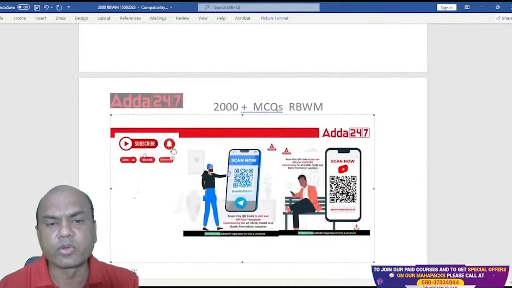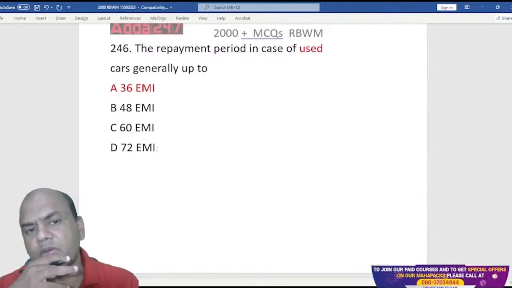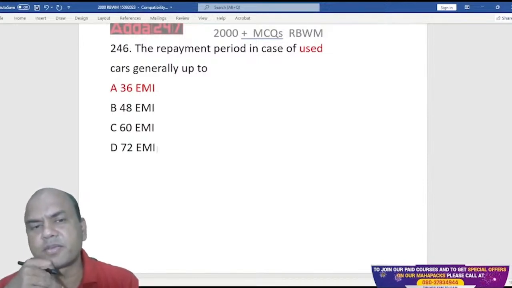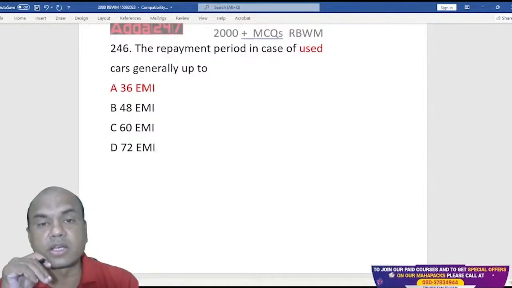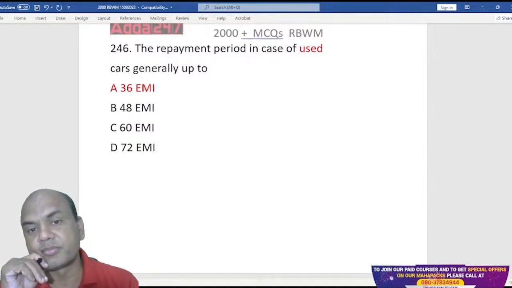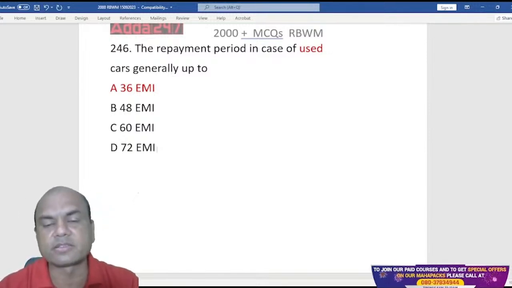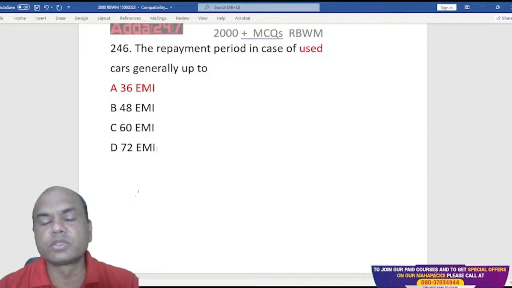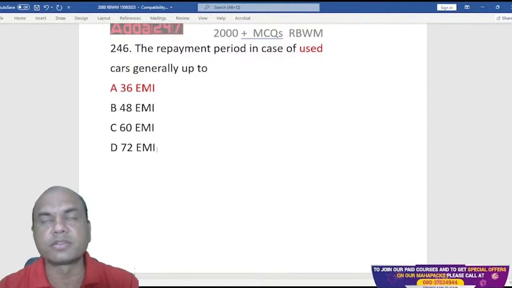Have you seen two-wheeler loans? Tell me, what is the period for two-wheelers generally? Two-wheeler loans are given for what period? Type in the comment section.